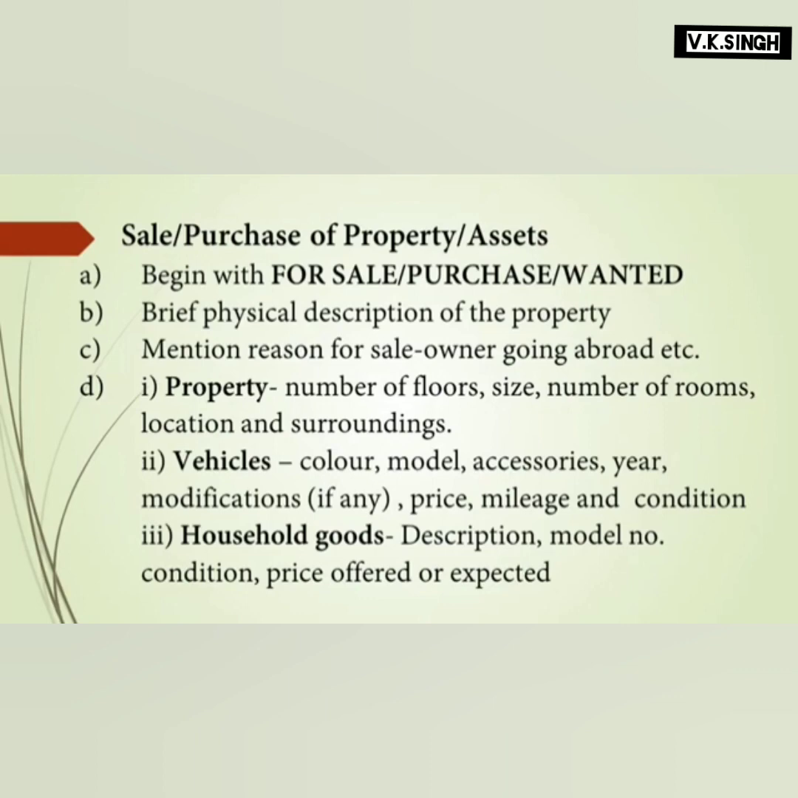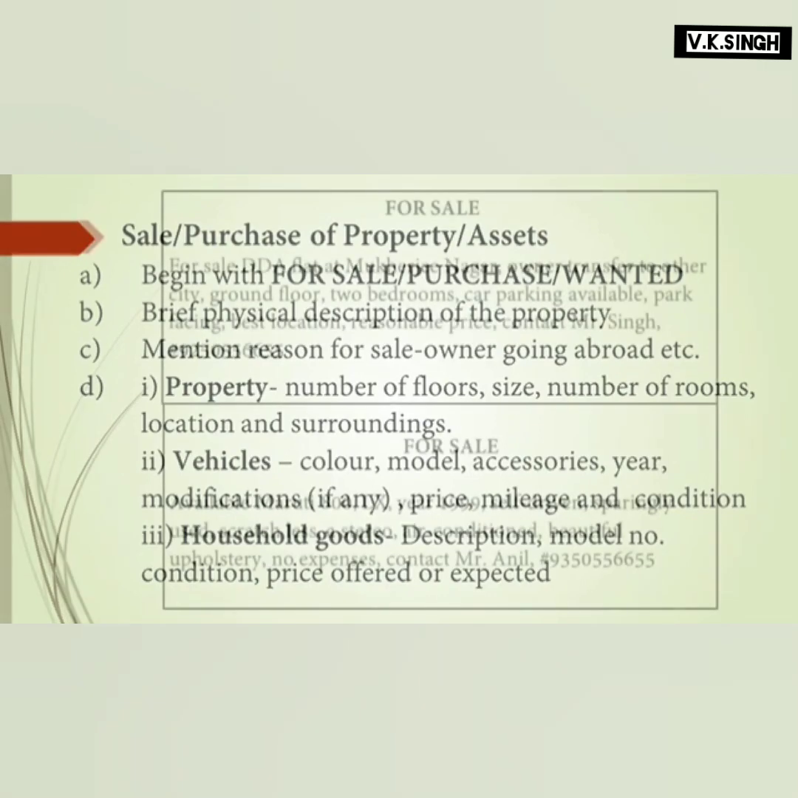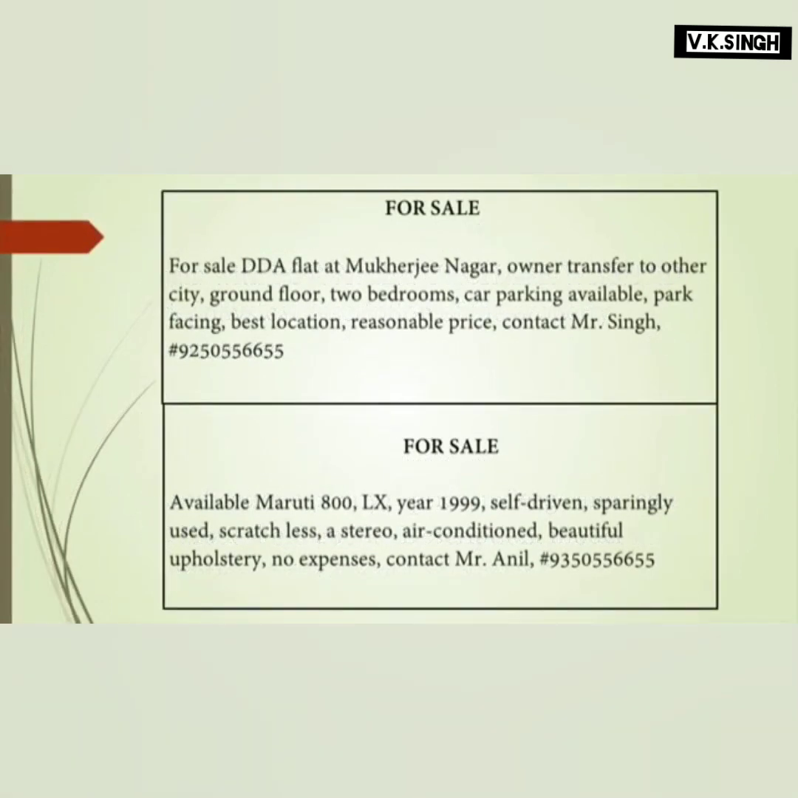Mileage is how many kilometers it has traveled, and the condition, etc. Then if you are selling any household goods or if you want to buy also, give the description, give the model number, condition, price, etc. So these are the details that you have to give for a for sale or for purchase ads.